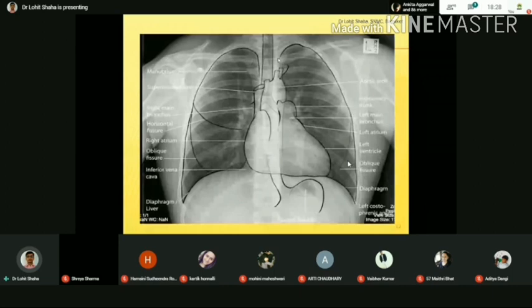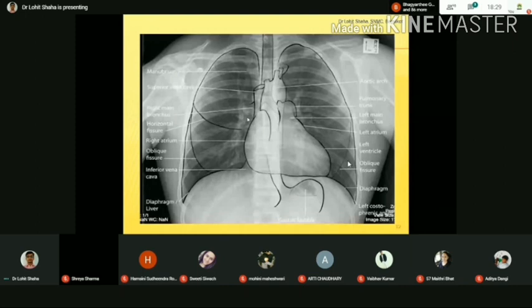Usually the lung will be studied till here, which is called the upper part. From this till here it is called the middle part. And below it is called the lower part. In three zones usually we study the lung. So this is the upper, this is called apical. Then in the middle also you can compare both sides, whether they look similar or not similar. If it is not similar, then we go for pathology. Then you have to go for the lower part of the lung, the lower zone.